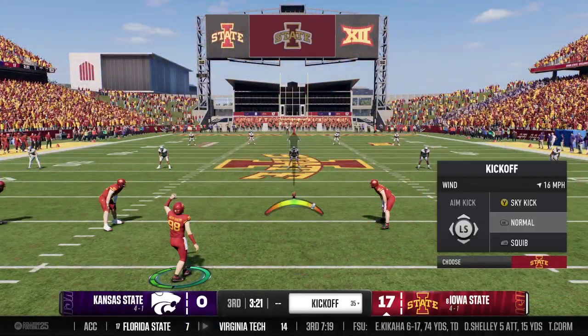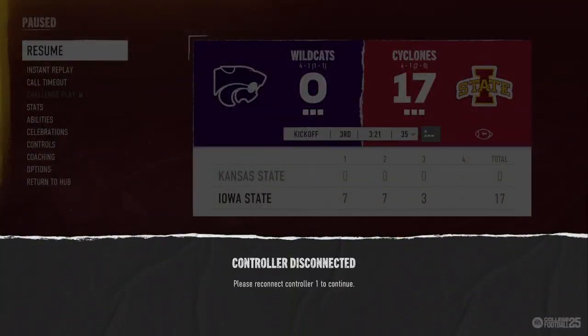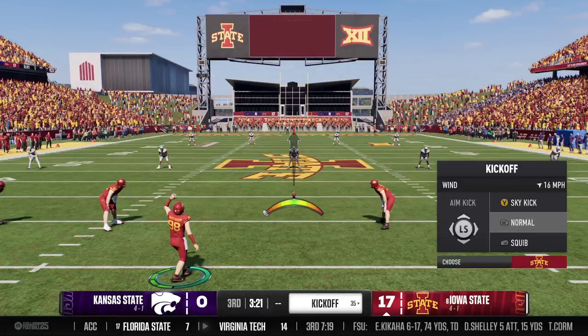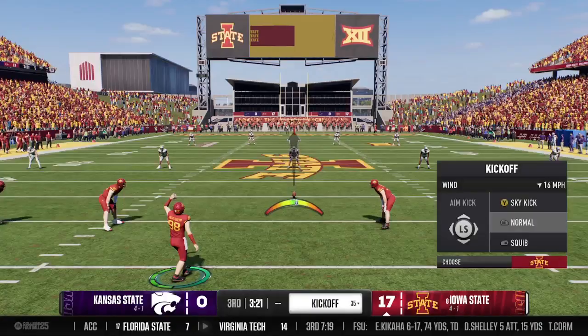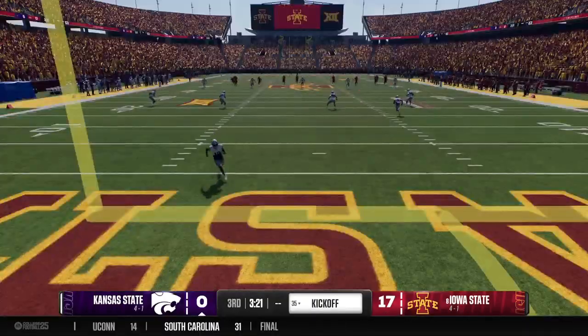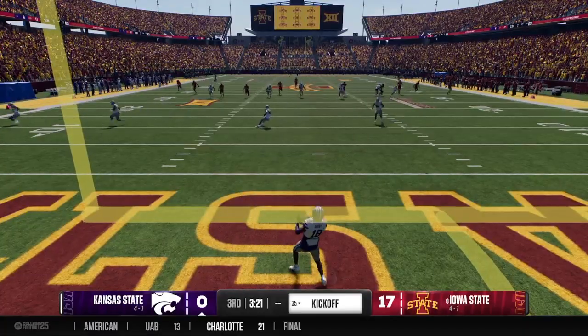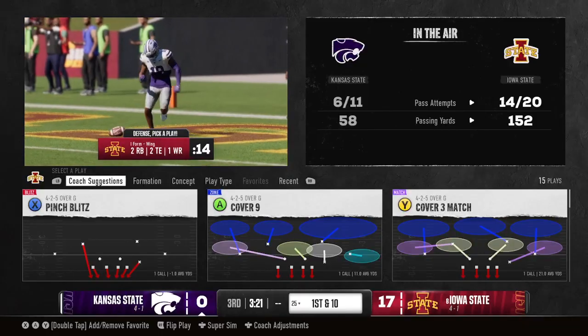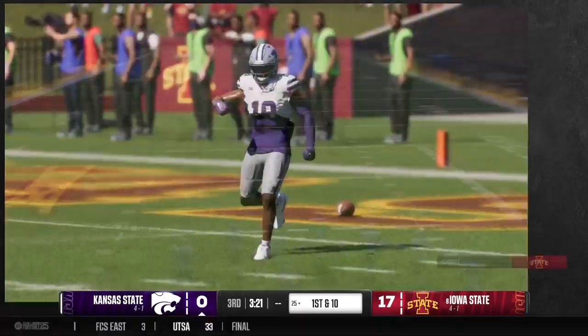That lead just keeps getting... His kickoff team doing a little running. And no chance at a return here. They'll start this drive at their own 25.